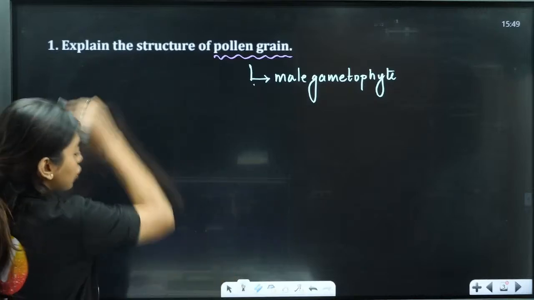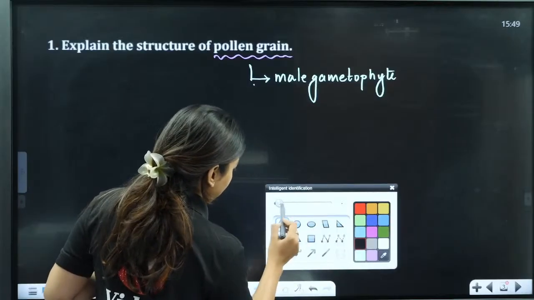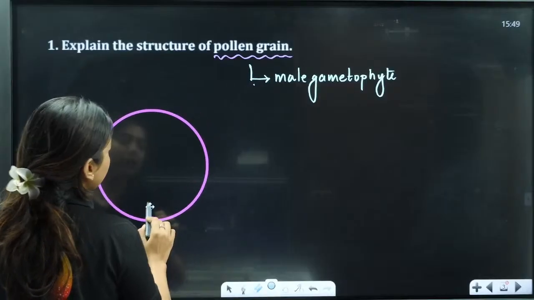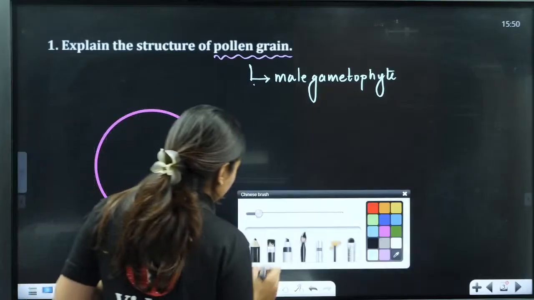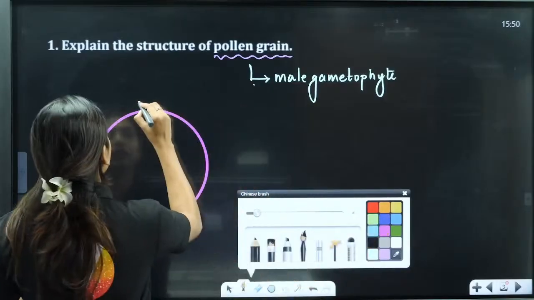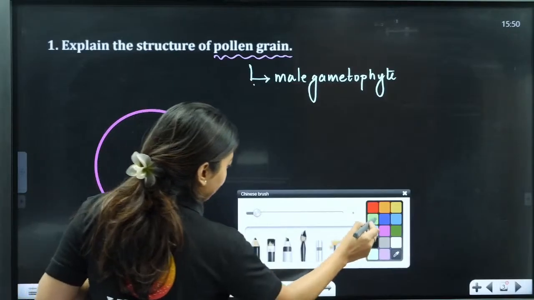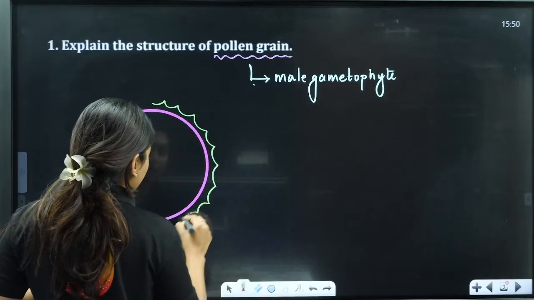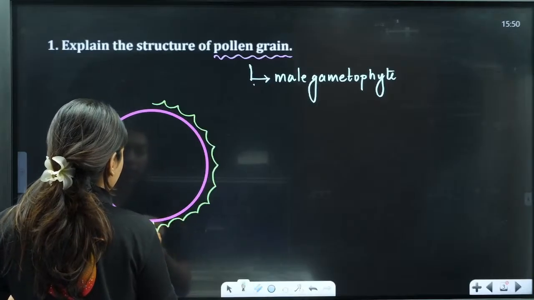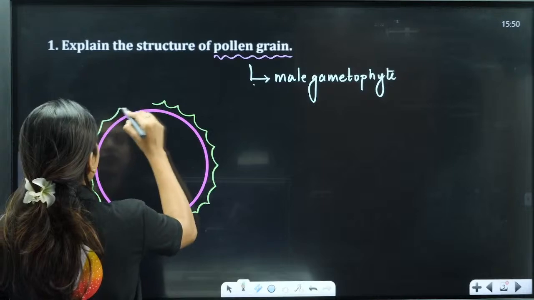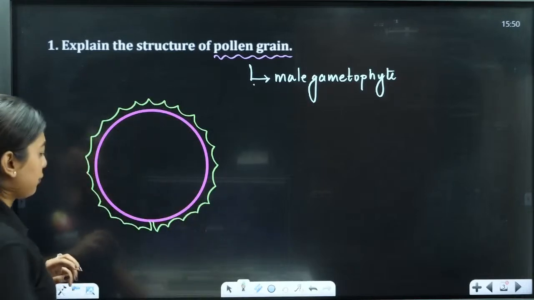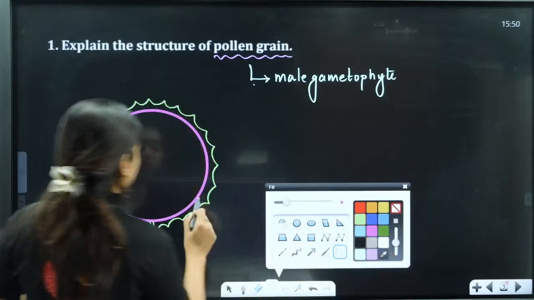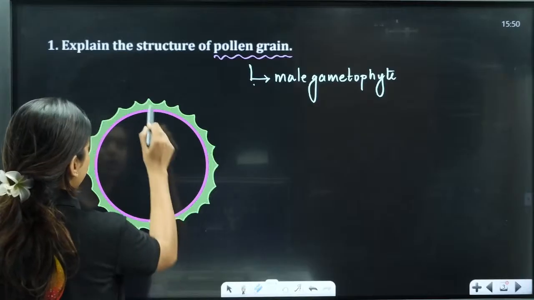They've asked you the structure of a pollen grain. So how do you draw that? First ನೀವು ಒಂದು circle draw ಮಾಡಬೇಕು, which is going to be the outermost layer. Okay, so I'll draw it bigger so ನಿಮಗೆ clean ಆಗಿ explain ಮಾಡಬಹುದು. So here and then you draw outside. Okay, we draw the outer layer which can be like this. Because our outer layer is a little ornamental in shape, everything will have a little different shape. So illi outer layer draw madidini. Okay, we're just shading it so it looks nice.